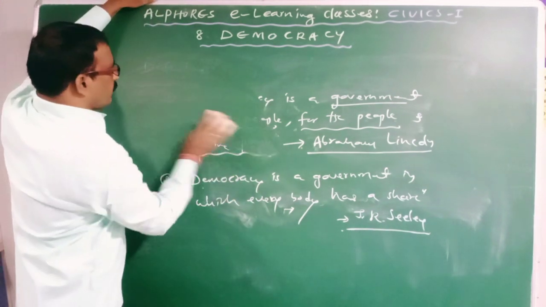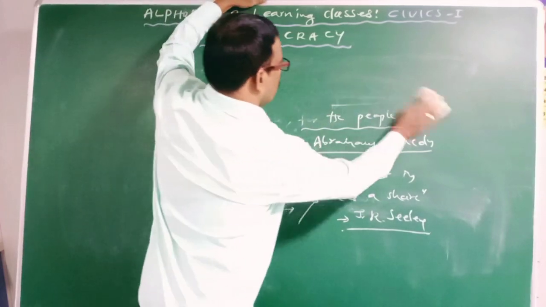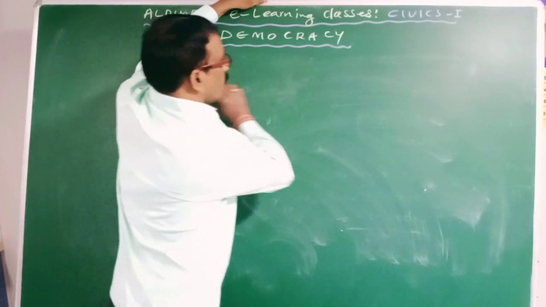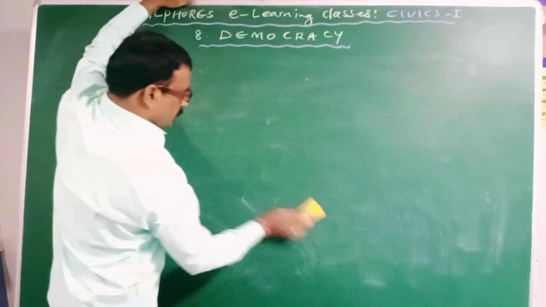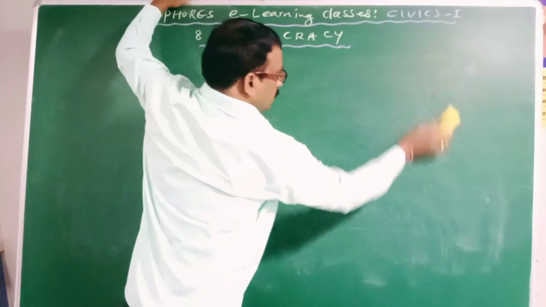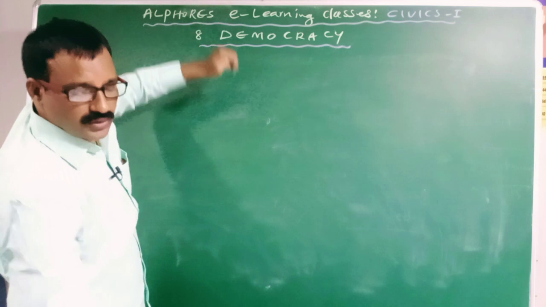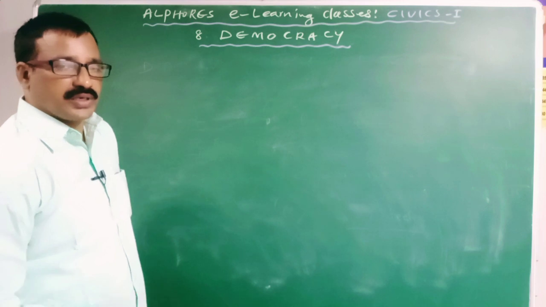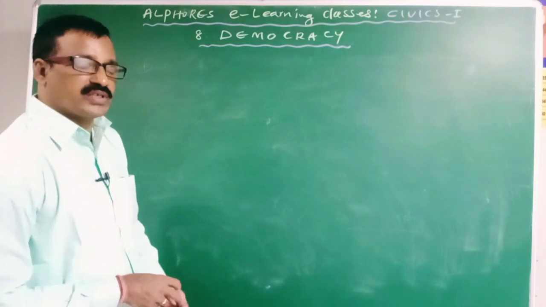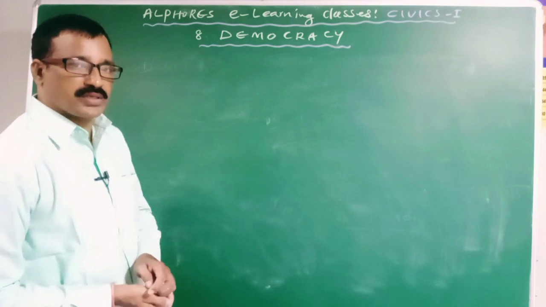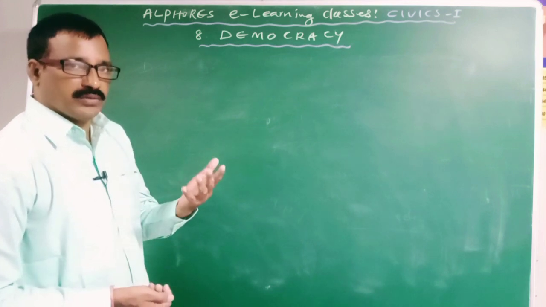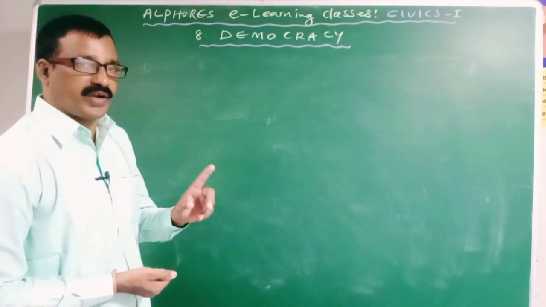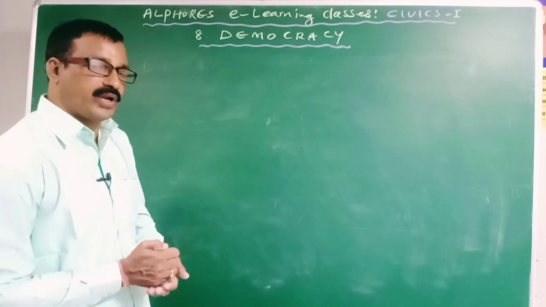Coming to important features of democracy. The first one is liberty. The democratic form of government is formed on the basis of four important political ideals. Number one is liberty, two equality, three justice, four fraternity. These are the four pillars of democracy. Democracy is built on four democratic values or principles: liberty, equality, fraternity and justice. Hence they are called the pillars of democracy.